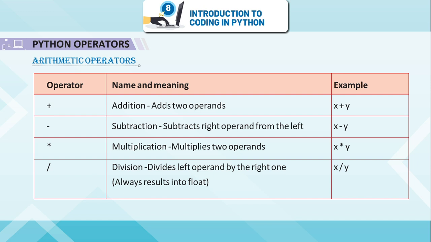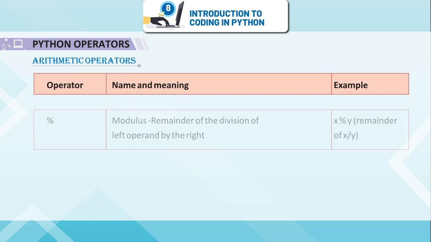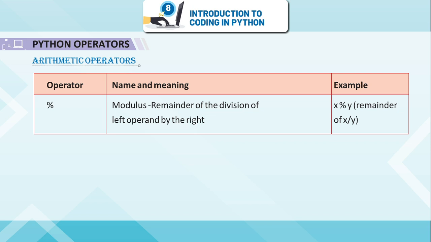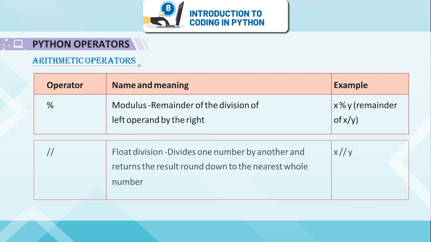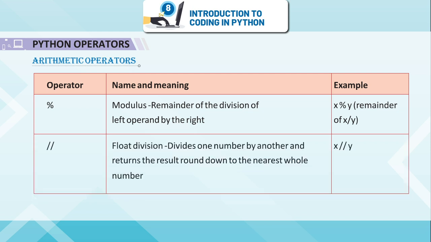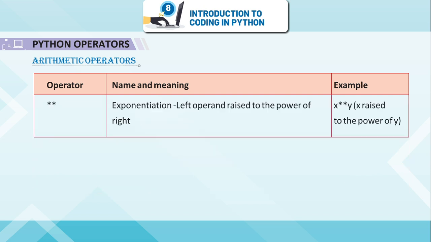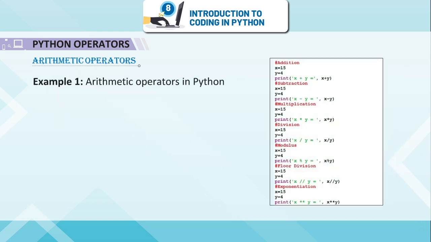Slash, division, divides left operand by the right one, always results in float, x divided by y. Percentage, modulus, remainder of the division of left operand by the right, x percentage y, remainder of x by y. Floor division divides one number by another and returns the result rounded down to the nearest whole number, x double slash y. Double asterisk, exponentiation, left operand raised to the power of right, x double asterisk y, x raised to the power of y. Example 1, arithmetic operations in Python, input, output.